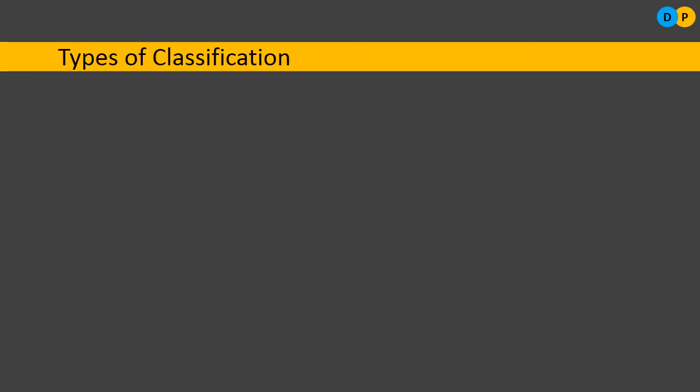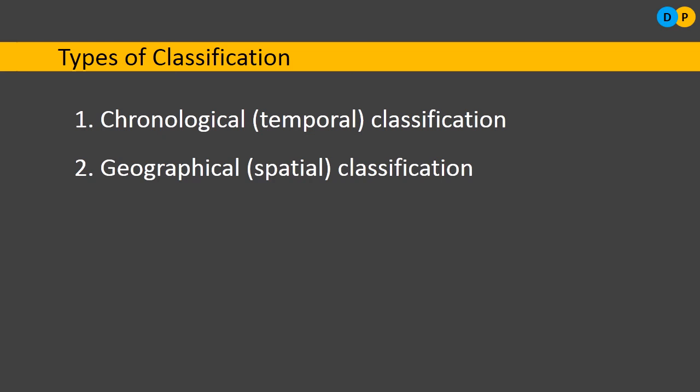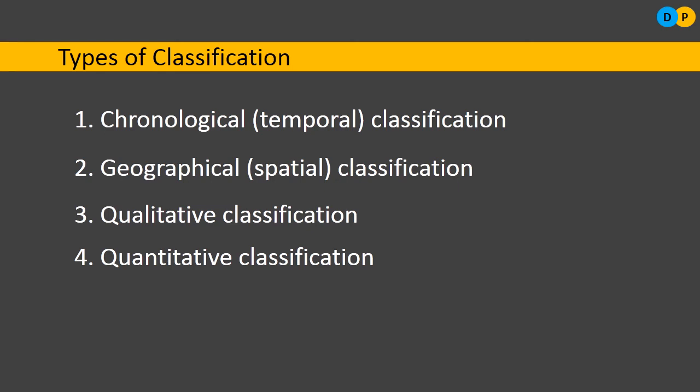Next, types of classification. The data collected from the fields can be classified on different bases. You cannot simply classify them; depending on particular common characteristics or certain parameters, you need to classify them. The first type is called chronological classification, also called temporal classification. Second, geographical classification, also referred to as spatial classification. The third one is qualitative classification, and the last one is quantitative classification.